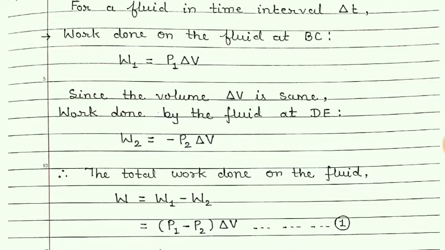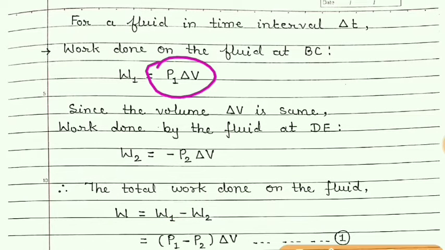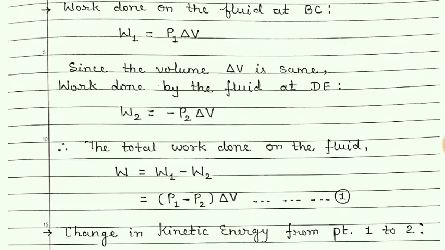So we obtained both the works done W1 and W2. And so the resultant work done or the total work done is W1 minus W2. W1 is this, W2 is this. In both, delta V is common, so that is taken out. What is remained? P1 minus P2. Let us give this equation number 1.